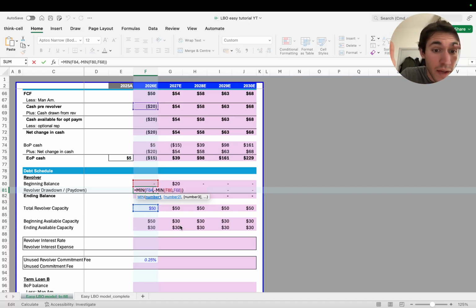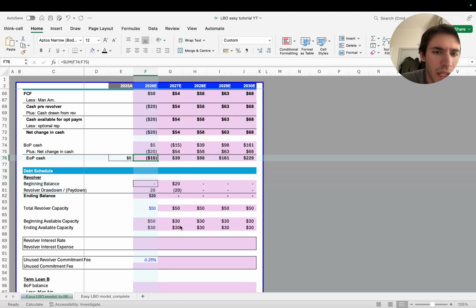That means if you're negative 80, you cannot draw 80 from the revolver because the max capacity is 50. Remember this formula by heart. You can do it in many ways. You can also do an IF if it's easier for you to understand, but this MIN formula is widely used in every LBO model. So my suggestion is to do it like this, it's easier.